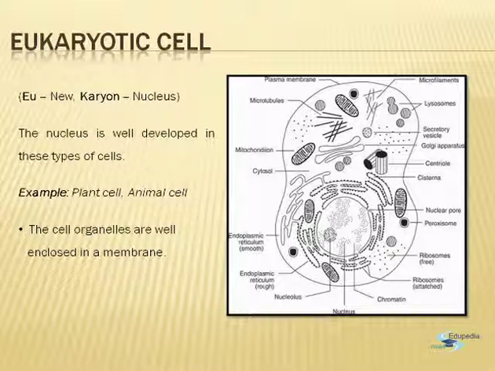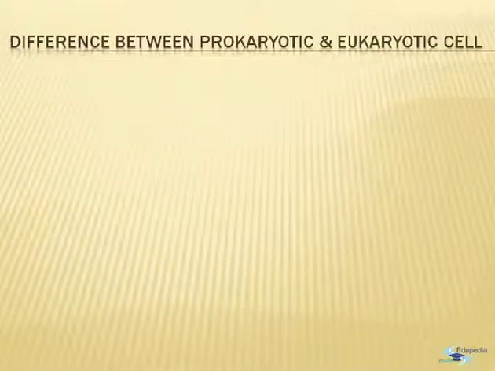The well-known examples of the eukaryotic cell is the human being, the plant cell, or any developed animal cell. The cell organelles in this type of cell are well membrane bounded also. The main difference which occurs in the prokaryotic as well as the eukaryotic cell is the ribosomes are of 80 S type. Again, S stands for the Svedberg unit.